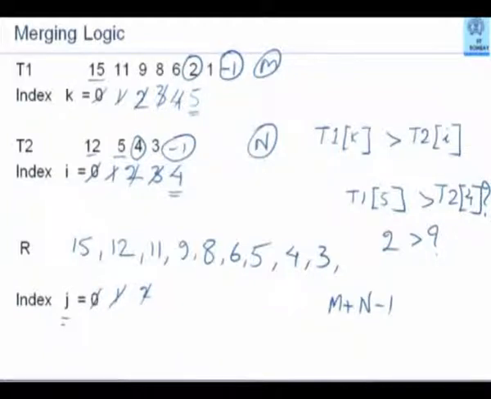Because now when this is 4, 2 will be compared not with a question mark but with -1. 2 is greater than -1, so you will get 2 here. And this will increase to 6. Sixth element is 1. 1 is compared with -1. 1 is still greater, so 1 will come in here and this may become 7. However, by this time the overall iterative algorithm portion would have recognized that I have got m plus n elements and I can come out of the iteration.